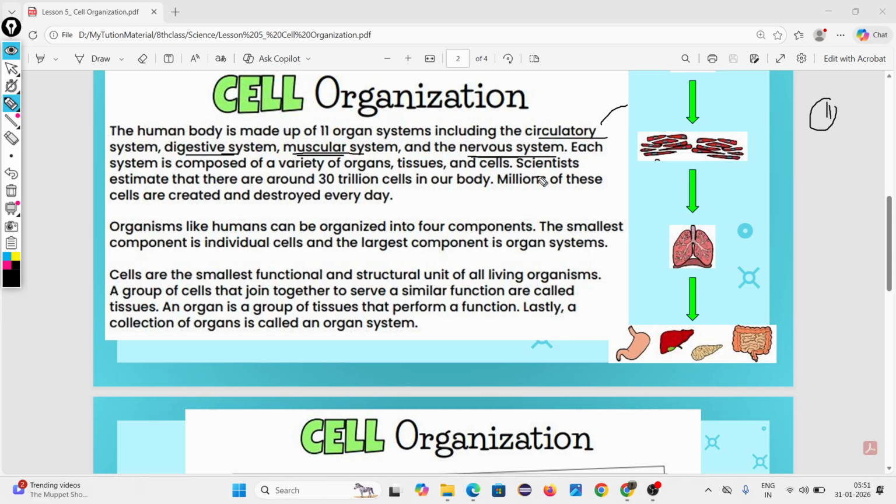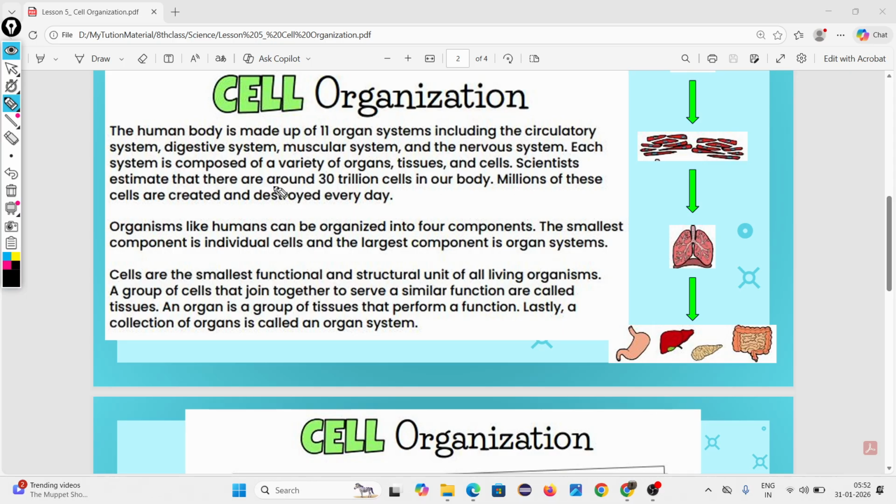Each system is composed of a variety of organs, tissues, and cells. Yes, we know it because the smallest is the cell. A group of cells is called tissue. A group of tissues is called an organ, and a group of organs is called an organ system. So every organ system contains either a group of organs, or tissue, or cells.